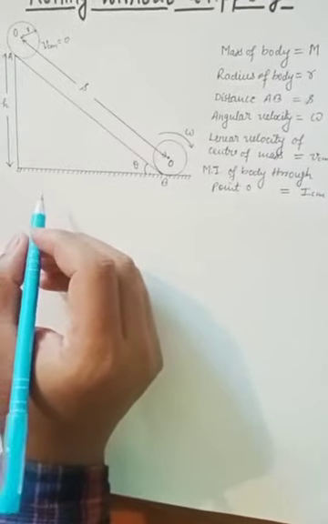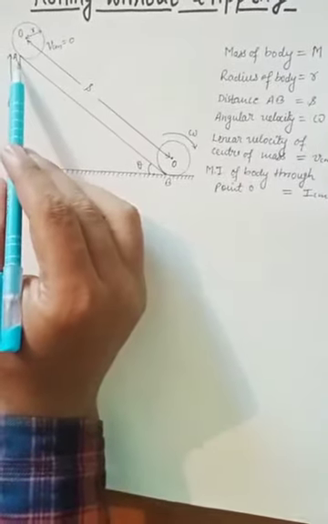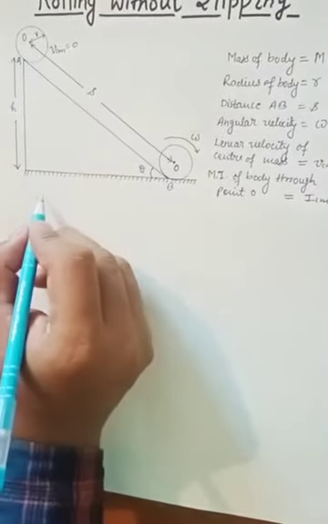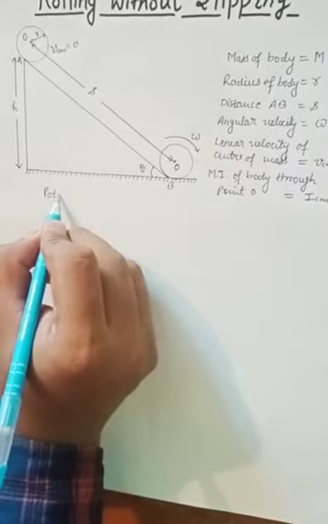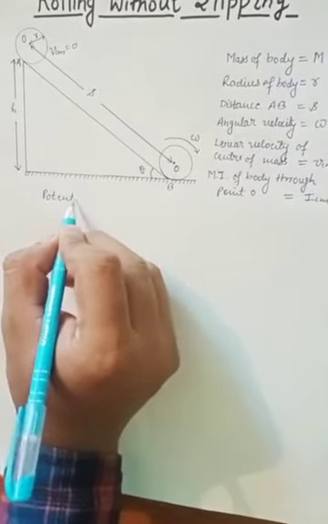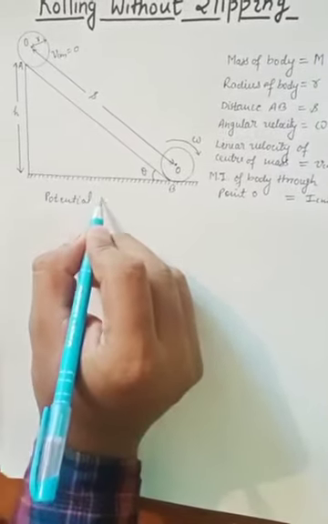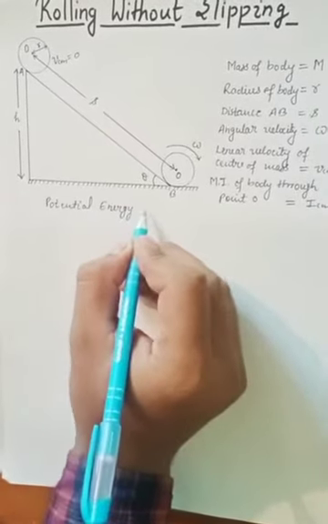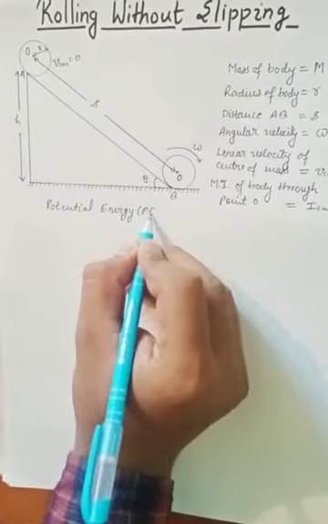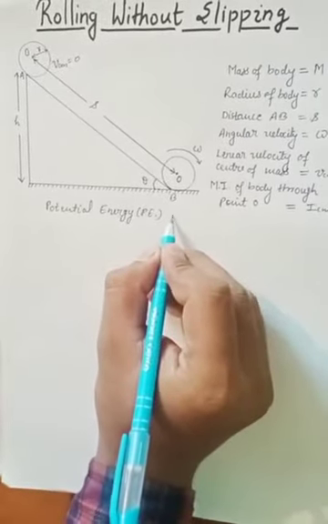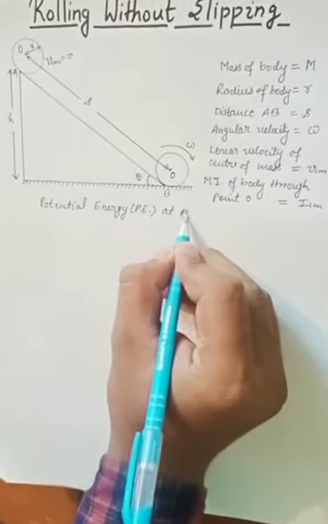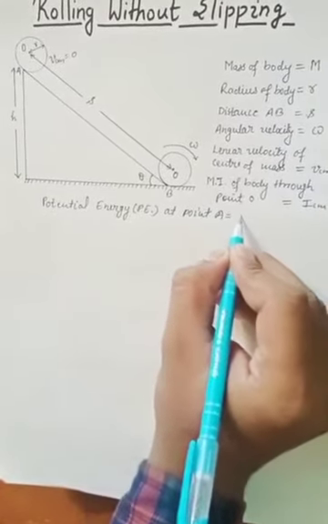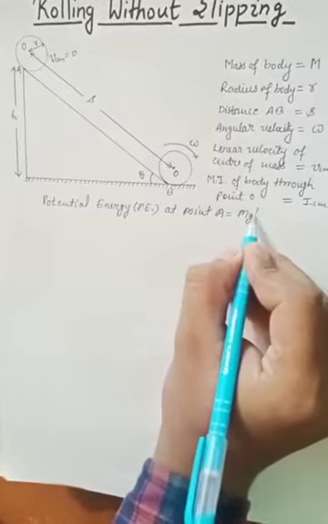First of all, the potential energy, that is PE, of this body at point A is equal to mgh.